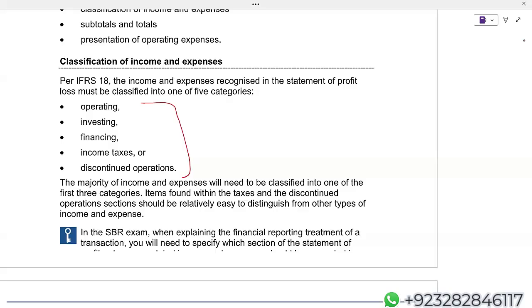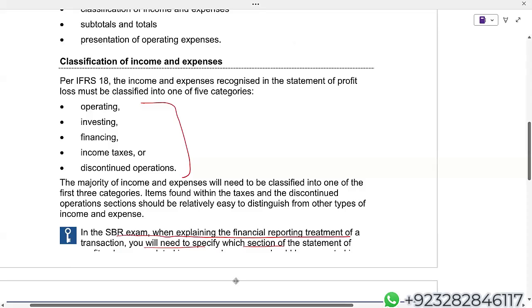Look at this. In the SBR exam, when explaining the financial reporting treatment of a transaction, you will need to specify which section of the statement of P&L that transaction affects. Either it is affecting operating, investing, financing, income tax, or discontinued operations. Like we were just discussing, IAS 16, many times we have given the reference that it will be charged to the income statement under operating section.